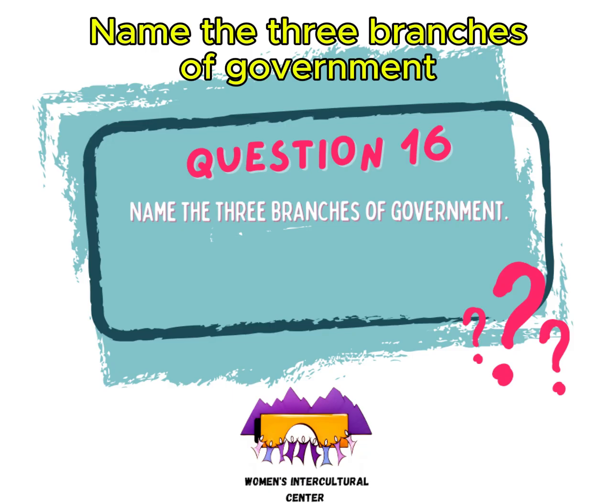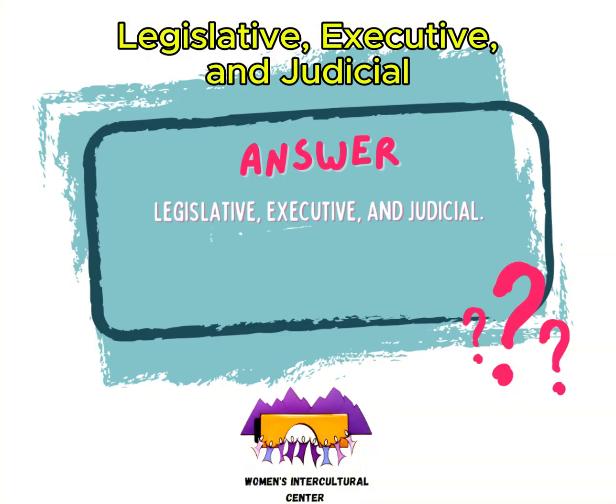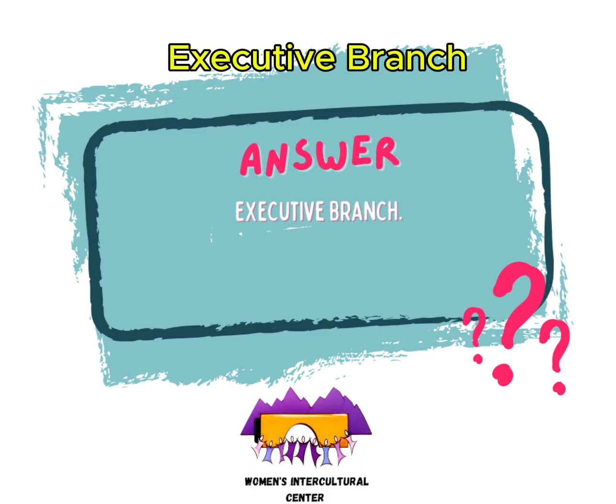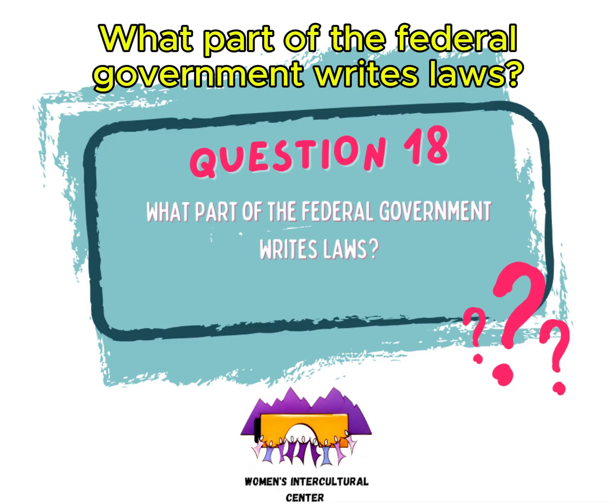Name the 3 branches of government. Legislative, executive, and judicial. The President of the United States is in charge of which branch of government? Executive branch. What part of the federal government writes laws? U.S. Congress.